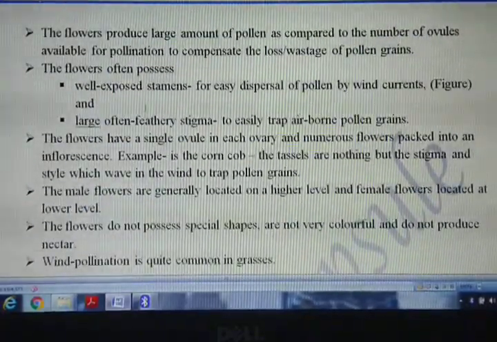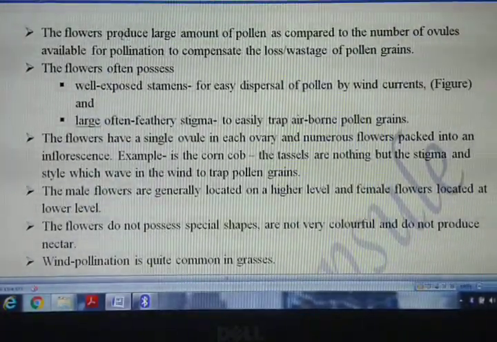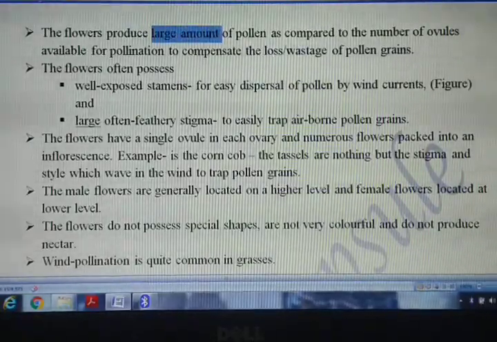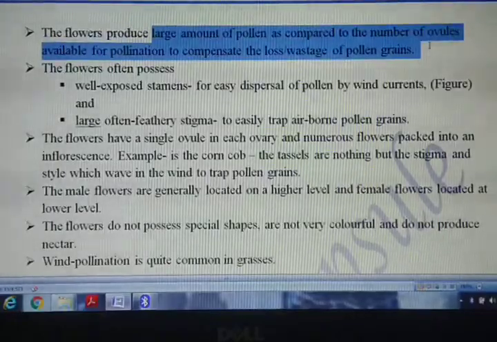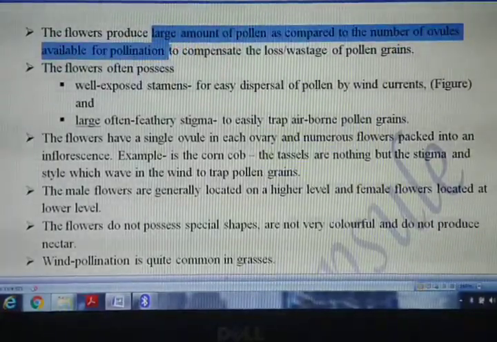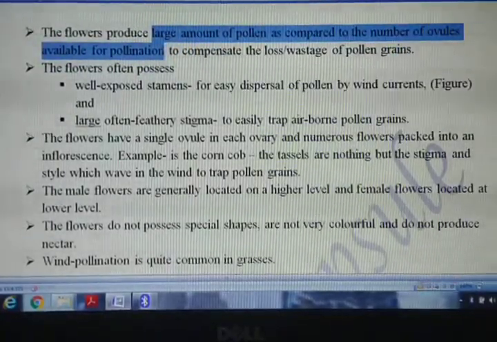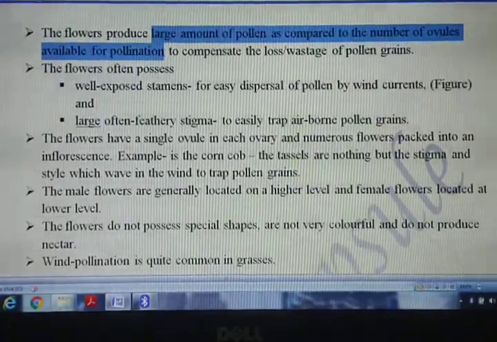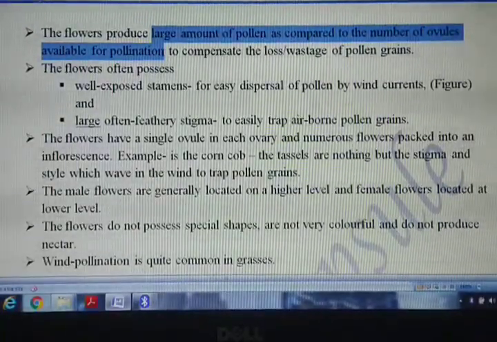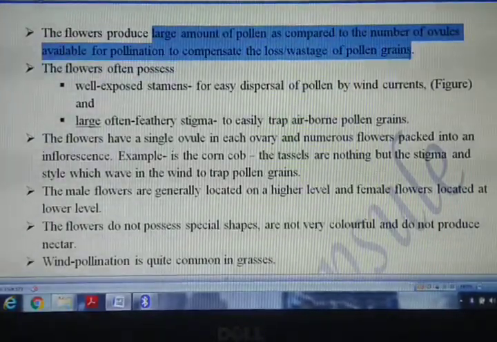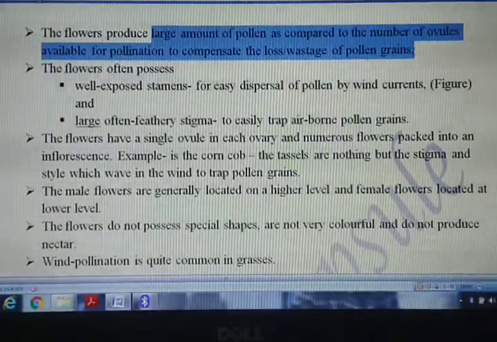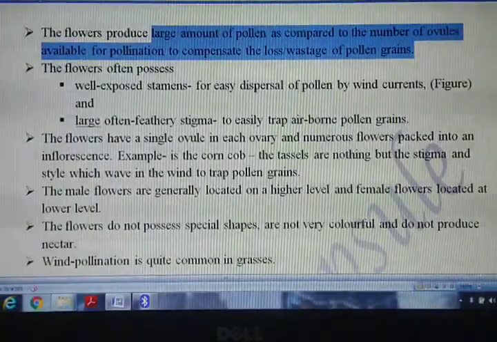The pollen grains which are produced over here are produced in large number as compared to the number of ovules that are available for pollination, or otherwise let us say after pollination, fertilization. Why is this so? Because there will be loss or wastage of pollen grain. They will not be able to land onto the stigma.